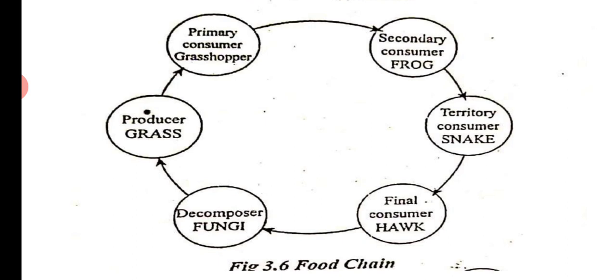But when the hawks die, their body is decomposed by the fungi. This fungi decomposes not only the body of a hawk, it decomposes the bodies of all these things which you are seeing, right from the producer to primary consumer, secondary consumer, tertiary consumer, and final consumer. They decompose all these and convert them into simpler substances, as nutrients to the plant, that is the grass. So this is the food chain.